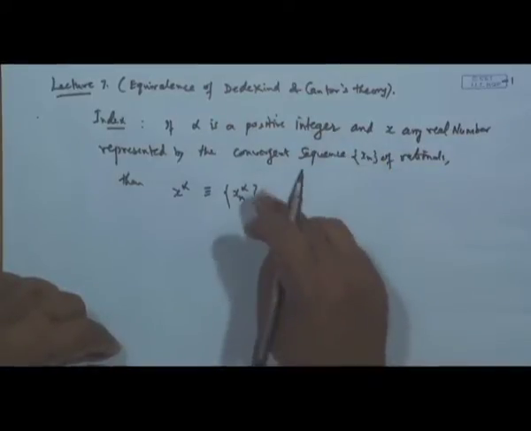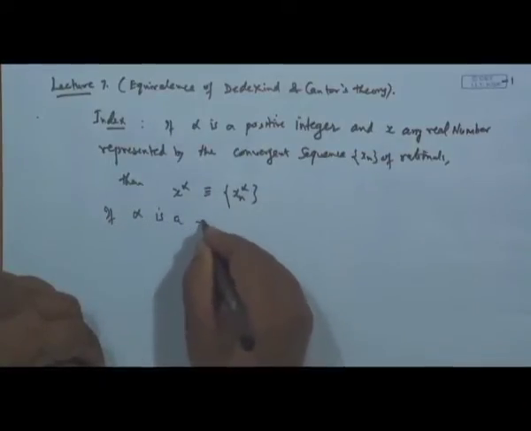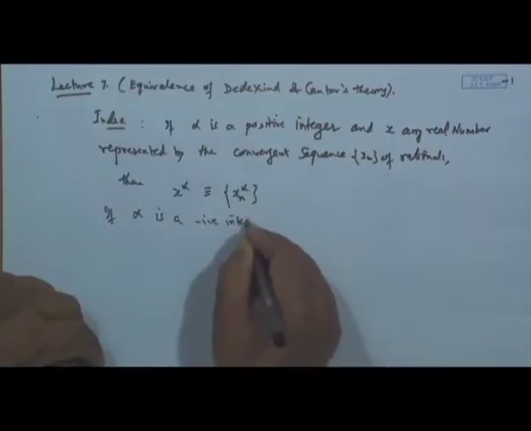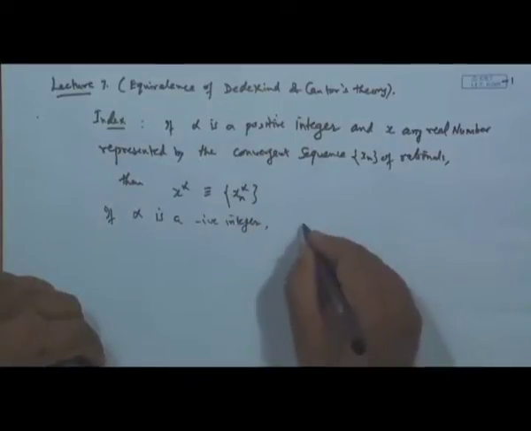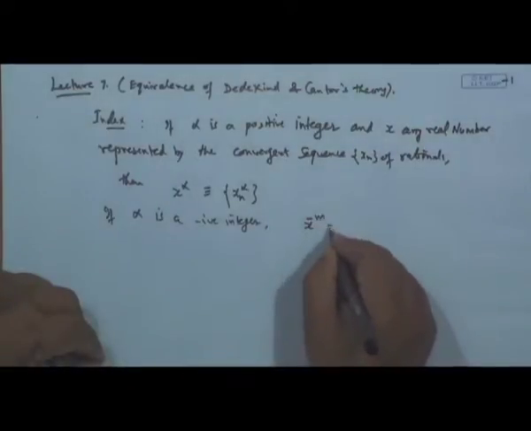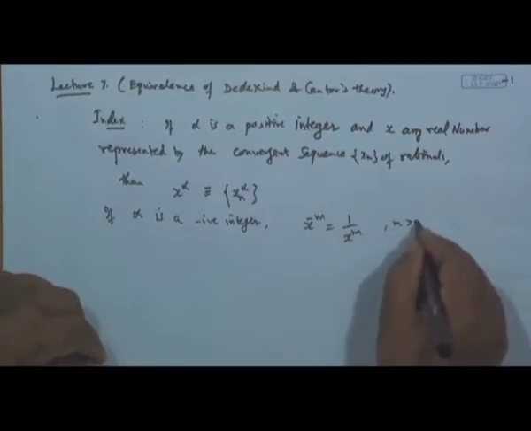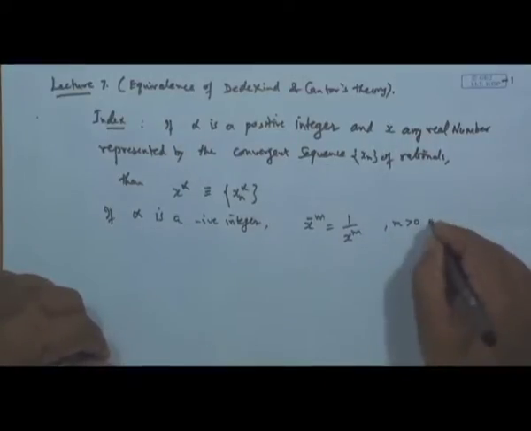If it is negative, then we can just divide 1 by x n to the power alpha. If alpha is a negative integer, then we can write x to the power minus m as 1 by x to the power m, where m is a positive integer.